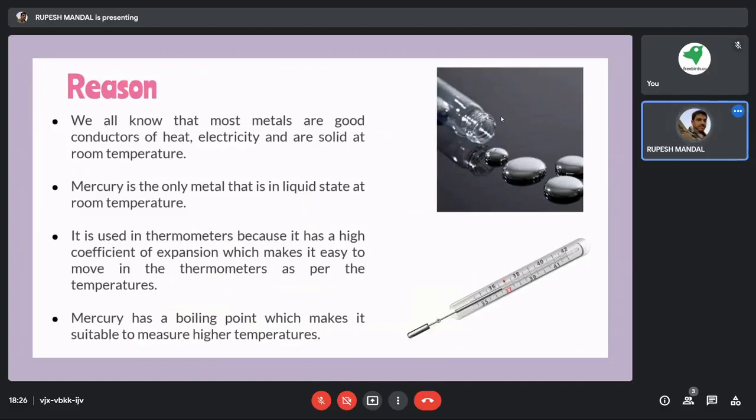It also expands. When the temperature is low, there is some mercury present on the bottom portion of the thermometer.